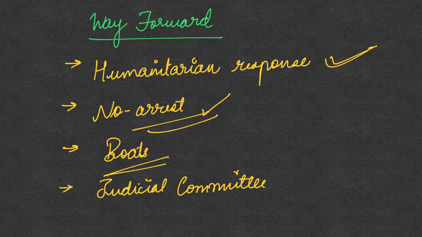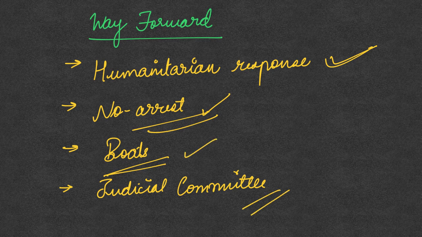So third is, whenever these fishermen are arrested, their boats are also taken by the Pakistan authorities. So what happens is, even when these fishermen are released, they do not have their boats to again venture out into the sea. So that is going to create a lot of difficulties for them. So at least we need to make it a point that the boats are also released along with the fishermen.